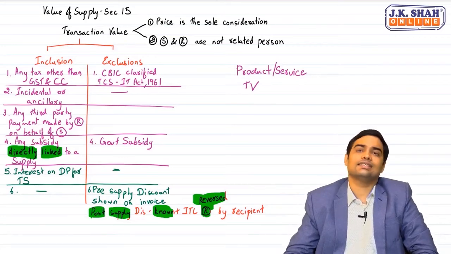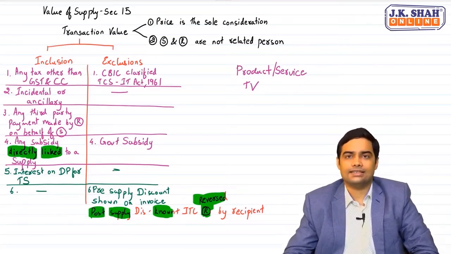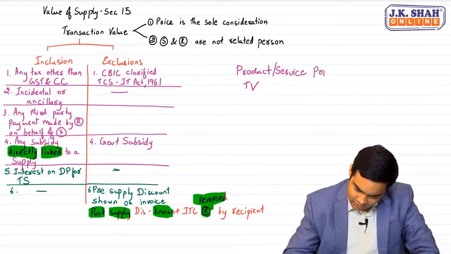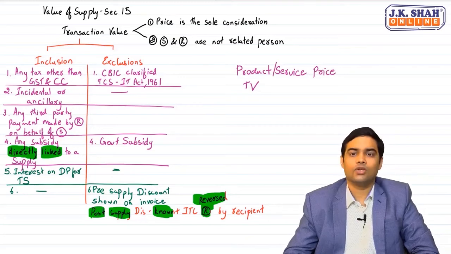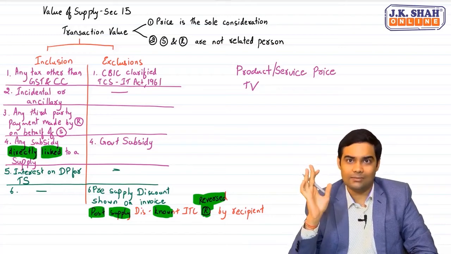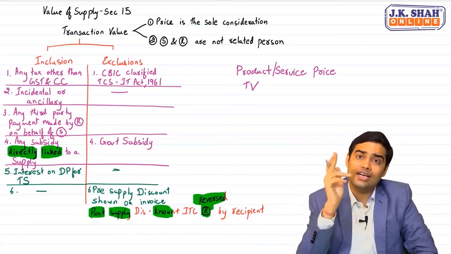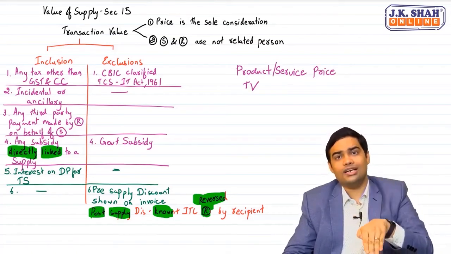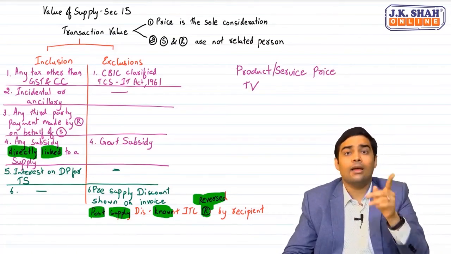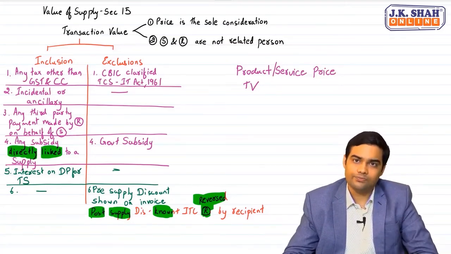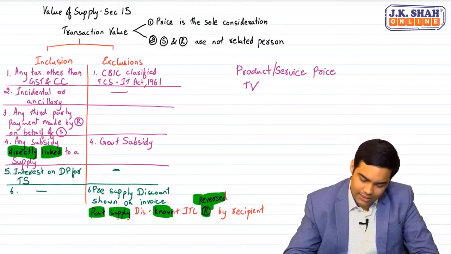Now, in such cases, what happens? First you will add the inclusions. Product or service price is given. To that, you will add the inclusions. Once you add the inclusions, subtract discount and government subsidy, which has not been already subtracted. Remember one thing, if discount and government subsidy is already subtracted, don't subtract it again. But if it is not subtracted, then subtract it to arrive at transaction value.